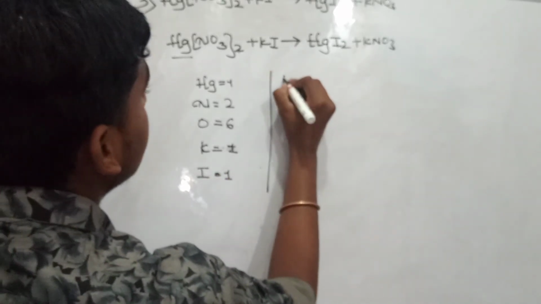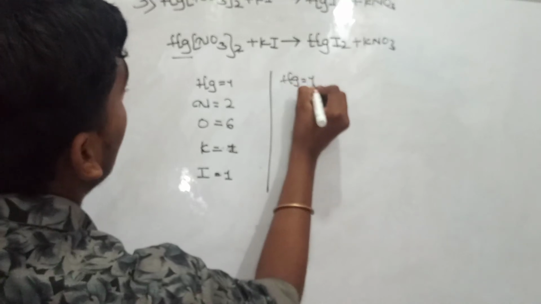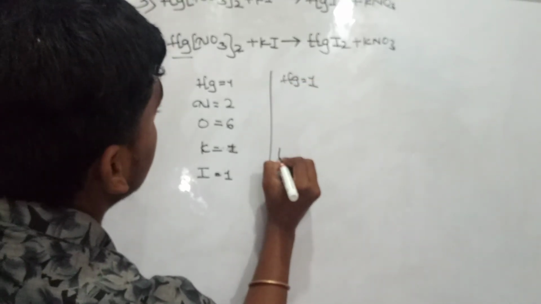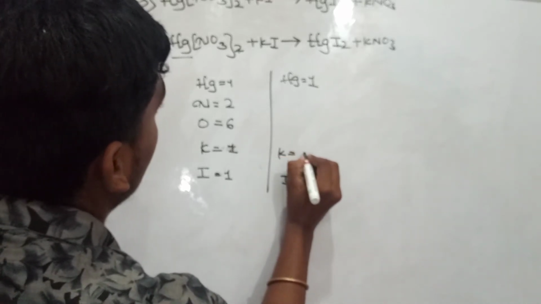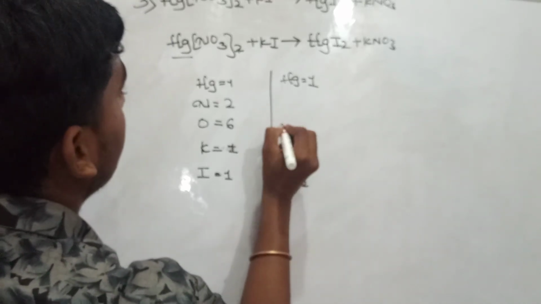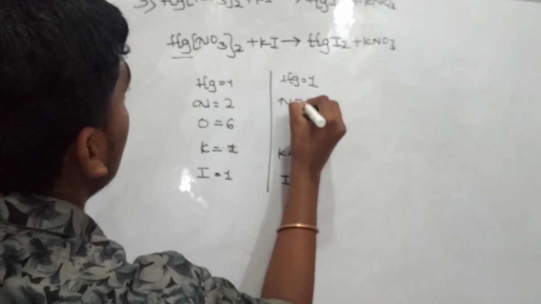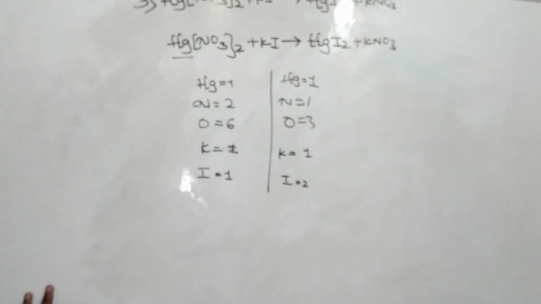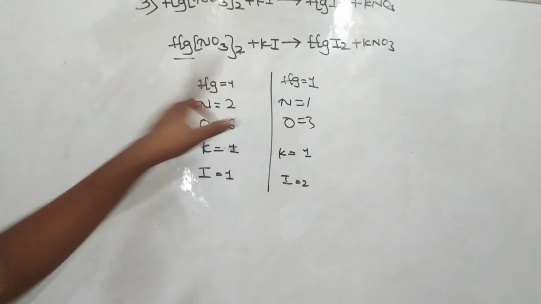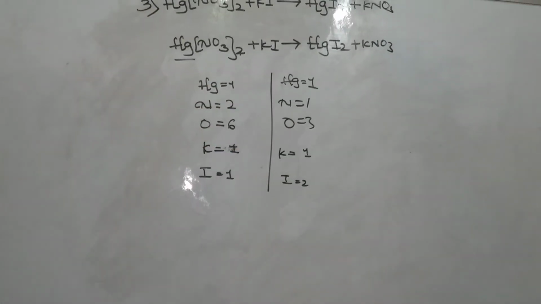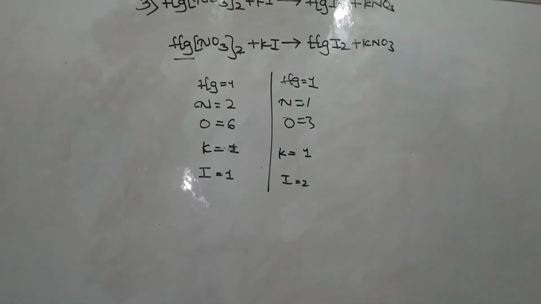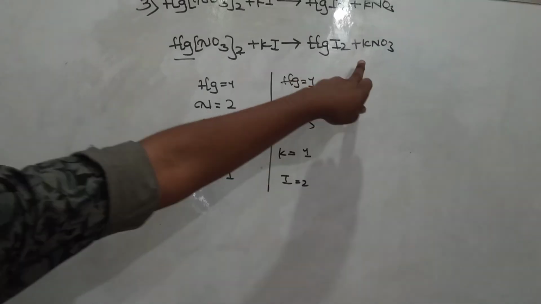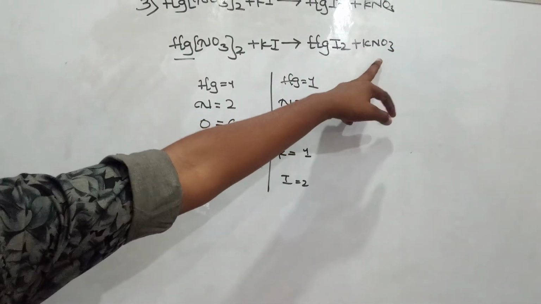And the next one, Hg. Here Hg has 1 atom and I has 2 atoms. And here K has 1 atom, N has 1 atom and O has 3 atoms. So what should I know? Here Hg is the same, but N is different. The product side is smaller, so I should add 2 to the product side.